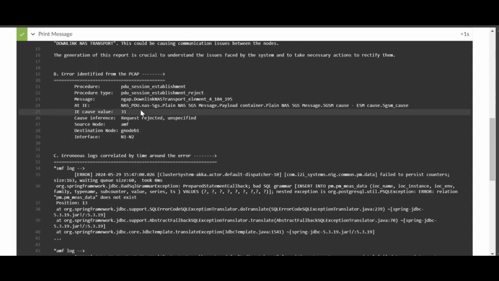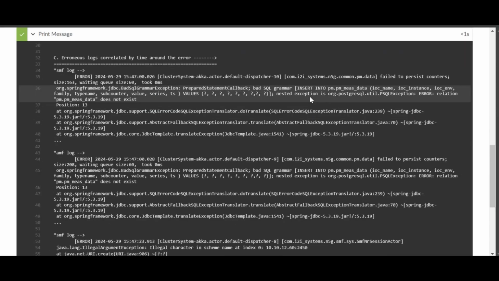If we deep dive further, we will find the actual issue identified in the packet captured. In the PDU session establishment procedure, we had a particular information element within a message that carried the request rejected indication due to unspecified reasons. This message was being transferred from the AMF node to GNodeB node through the N1-N2 interface.